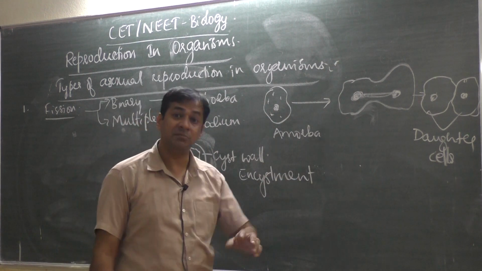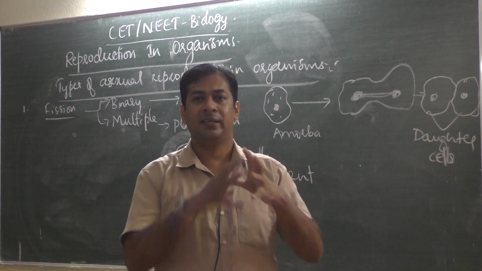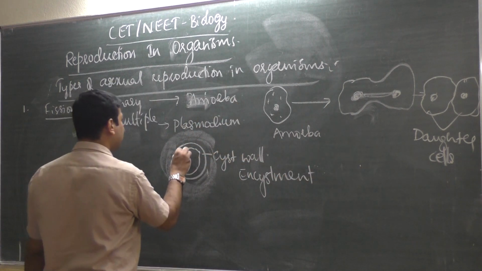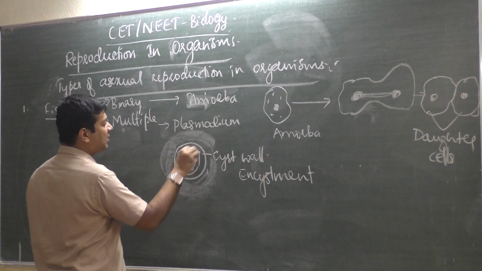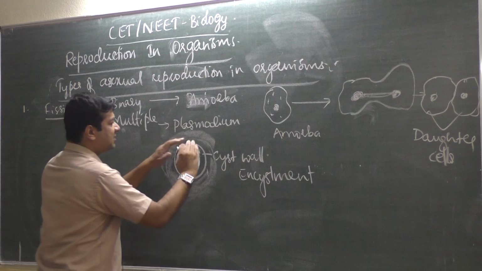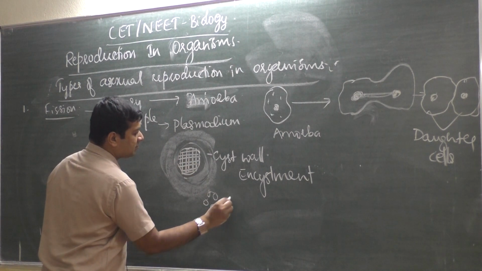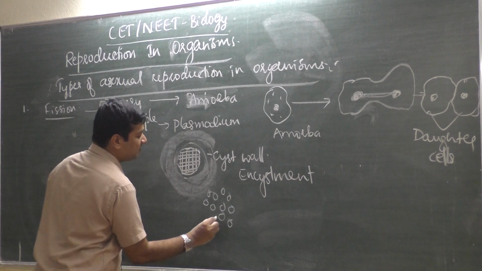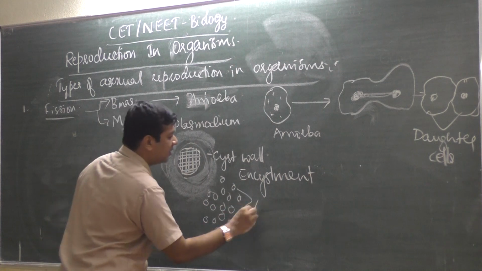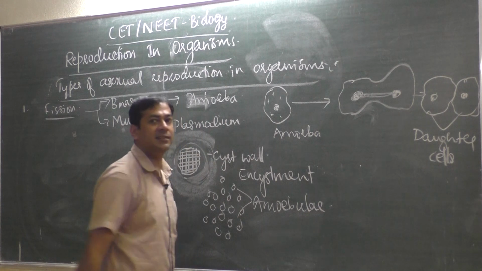And when the condition becomes suitable, the cyst wall breaks open and one organism is divided into hundreds of parts. The cyst wall breaks and hundreds of amoebulae are released.